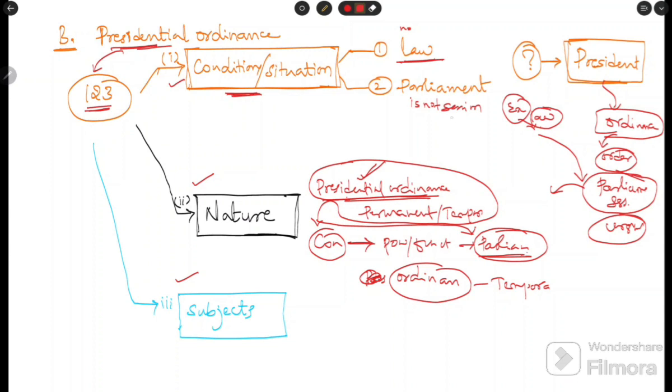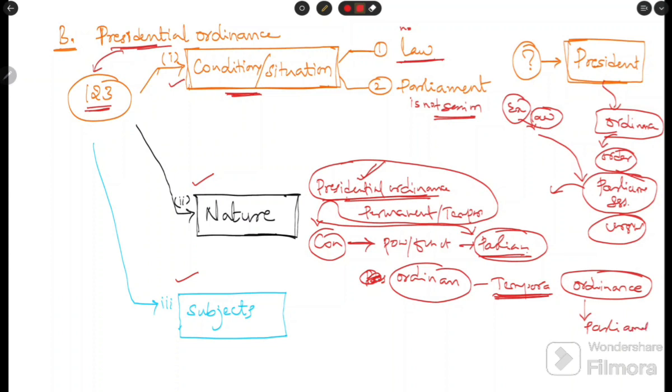That is, no law and Parliament is not in session. That is the urgency situation. By making these ordinances temporary, they expire soon. Ultimately, who is going to frame this law? That is Parliament.